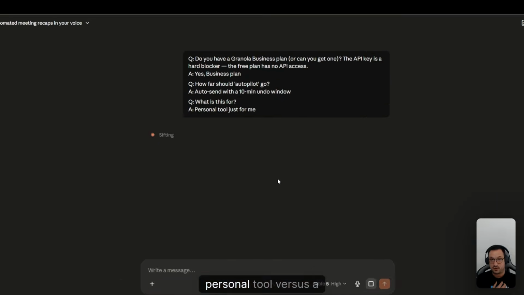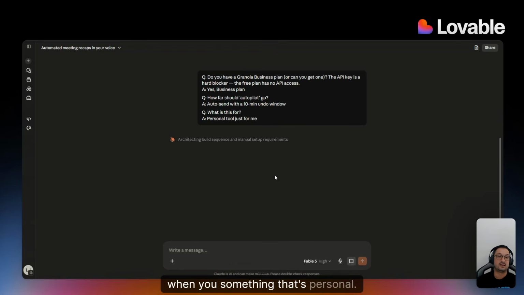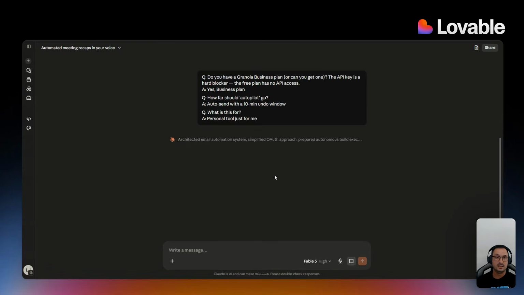So I'm trying to build a personal tool versus a tool that would be used by everyone else. And there's a difference here, right? When you're building tools that others will be able to access, the infrastructure choices that you would be making would be a little bit different than when you build something that's personal. When something's personal, you can use chat connectors without having any information exposure, versus when you're doing a publicly available application. At that point, you would need to set them up a little bit differently so that people can authenticate using their own tokens and using APIs instead of using connectors.